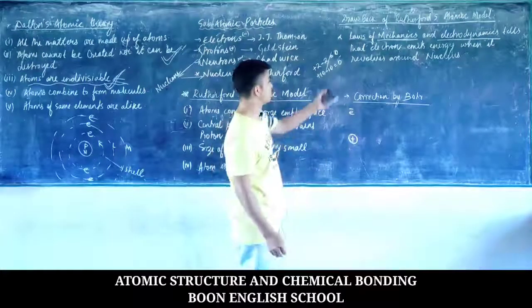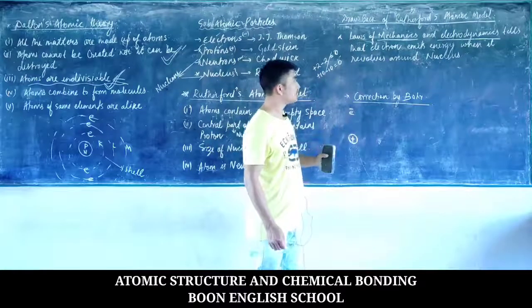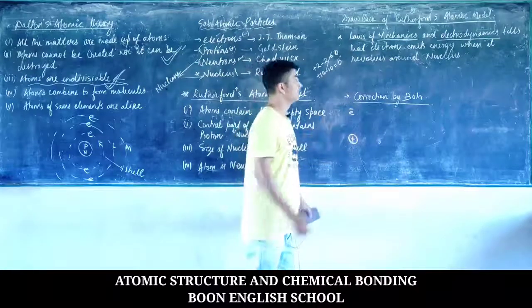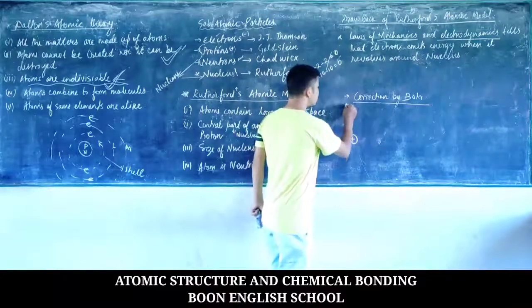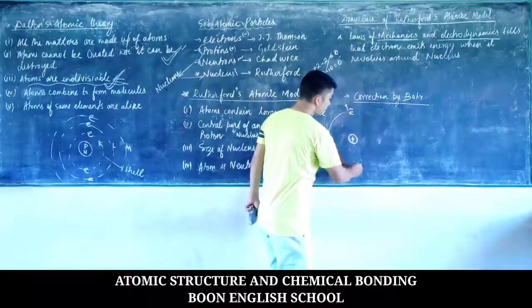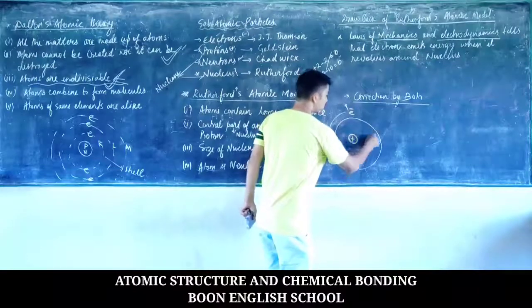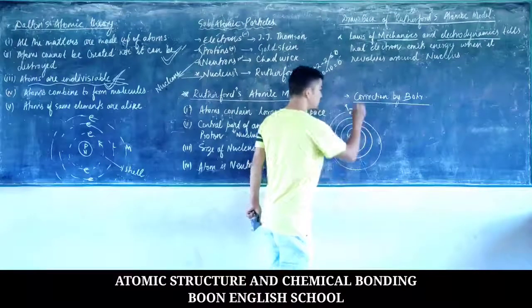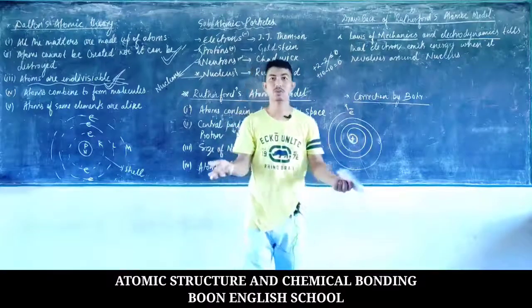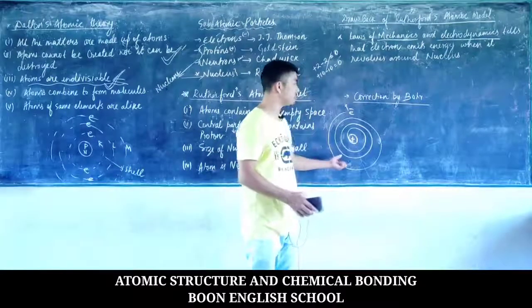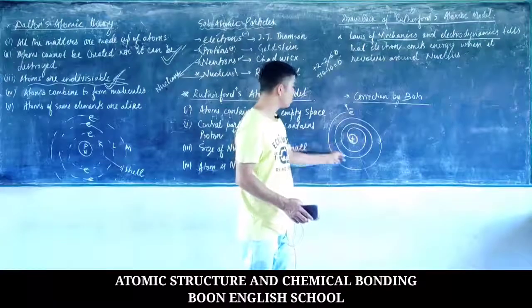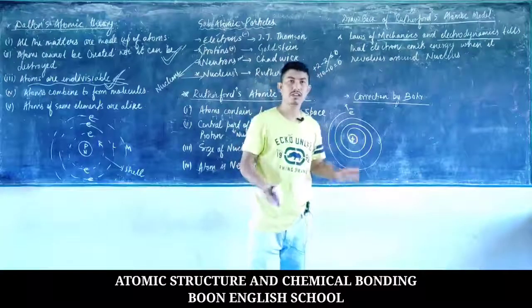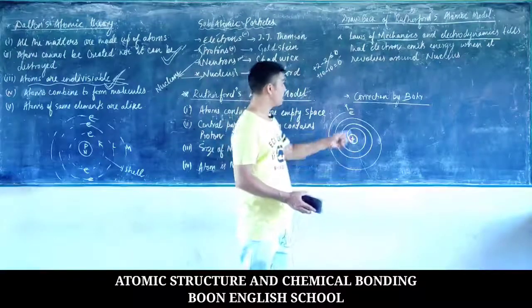So if a charged particle, whenever it revolves around another charged particle, continuously emits energy, as a result it will follow a spiral path, and the electron will fall inside the nucleus. Thus there will be no atom, so the existence of the atom completely vanishes, because if there is no electron, there is no sense in calling it an atom. So that was the drawback.